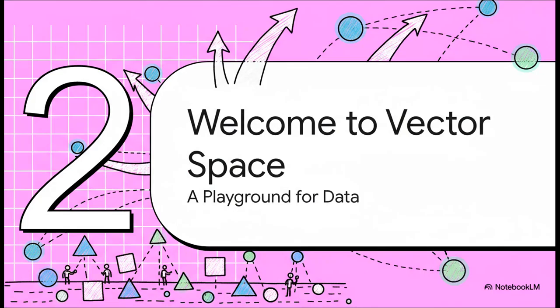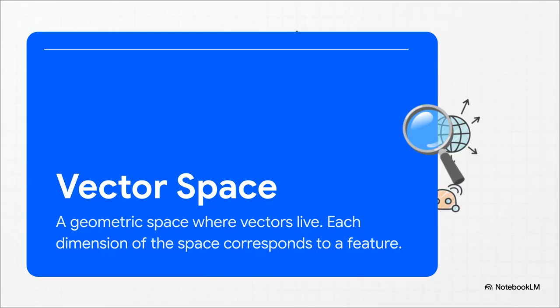Okay, so we've turned everything into these neat lists of numbers. Now what? Well, the real power comes from what we do with them next. We're about to enter what's called a vector space. And you can think of it as a playground where this data really comes to life. And this is where that big perspective shift happens. See, that list of numbers isn't just a list anymore. It becomes a coordinate, a single point floating in a high-dimensional space.